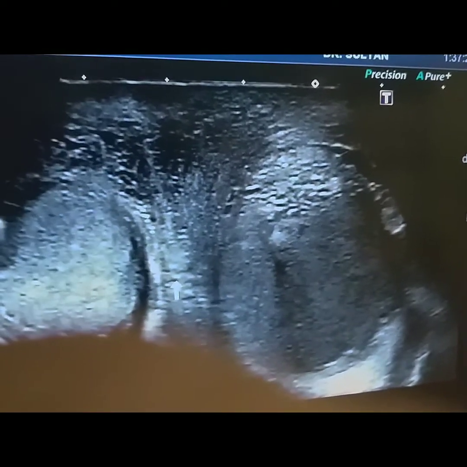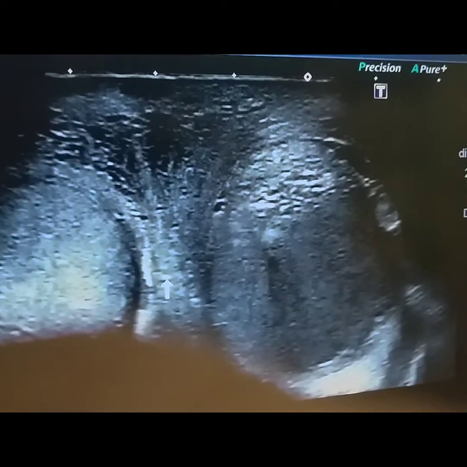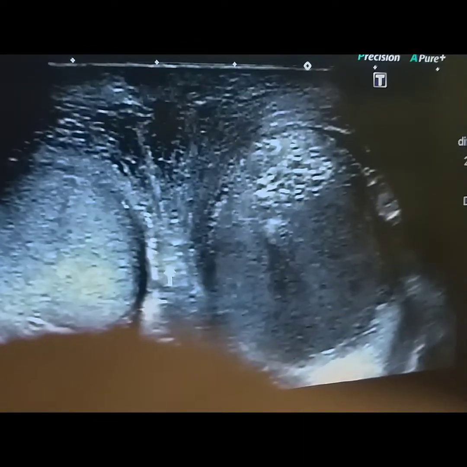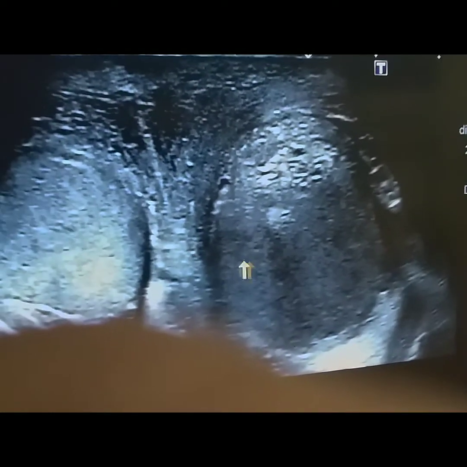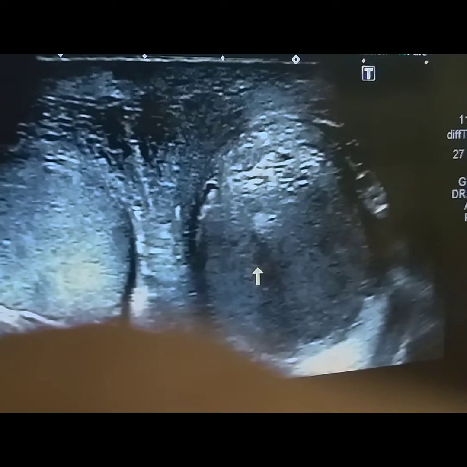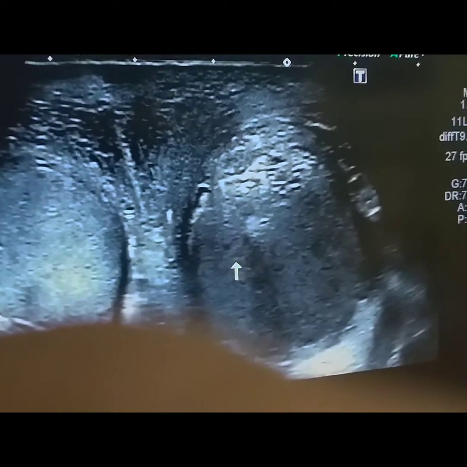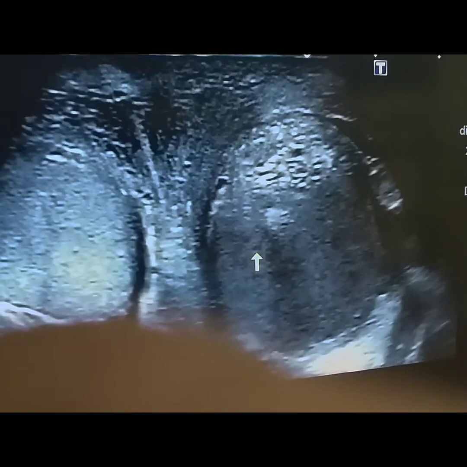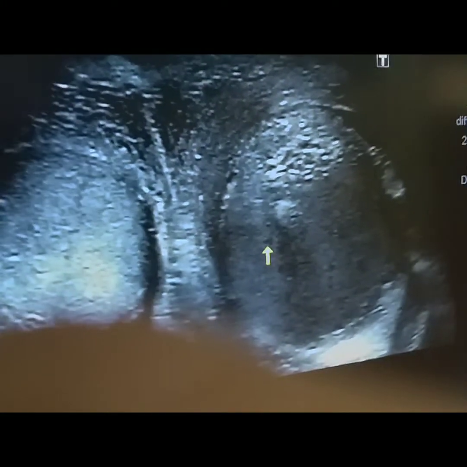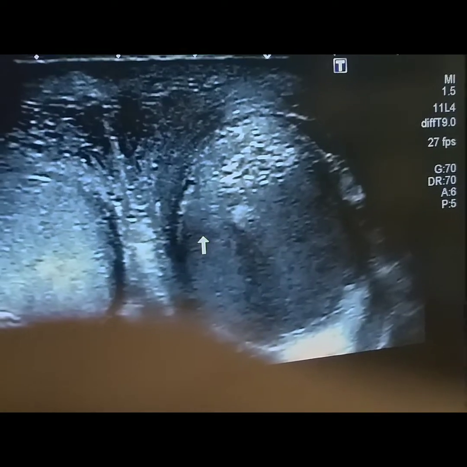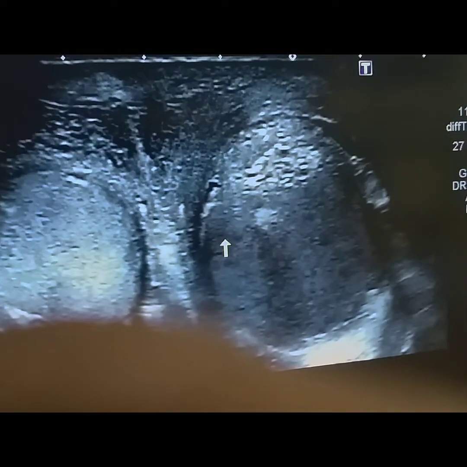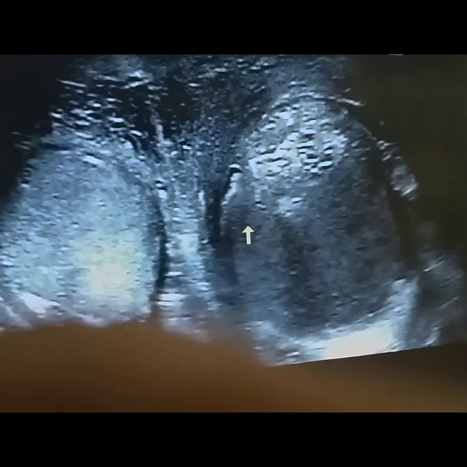So we can say that either this affected testes is having epididymo-orchitis, inflammation, or it has been twisted, or it is showing torsion. Torsion of the testes has occurred.